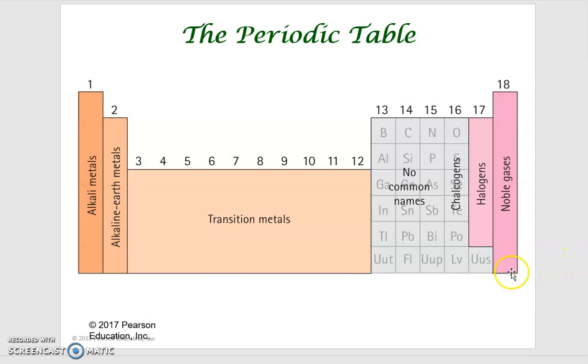So now let's look at the right side of the periodic table. For group 17, they are known as the so-called halogens. It is because they have a tendency to form various kinds of salt.